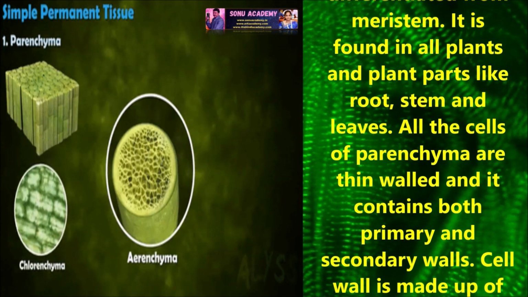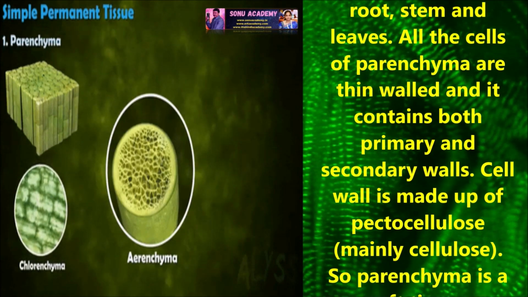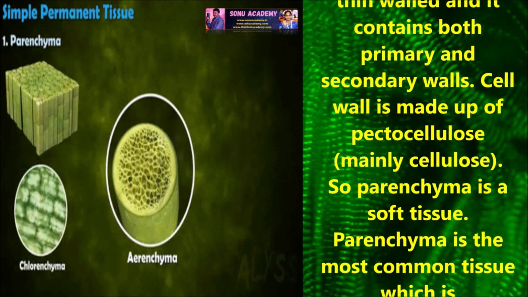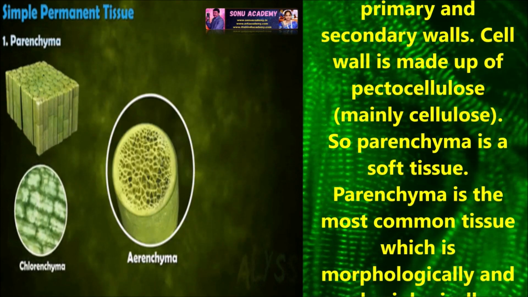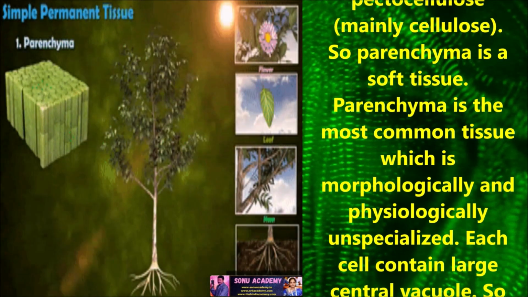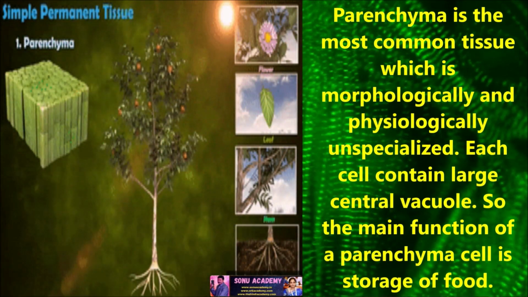All the cells of parenchyma are thin-walled and it contains both primary and secondary walls. Cell wall is made up of pectocellulose, so parenchyma is soft tissue. Parenchyma is the most common tissue which is morphologically and physiologically unspecialized.